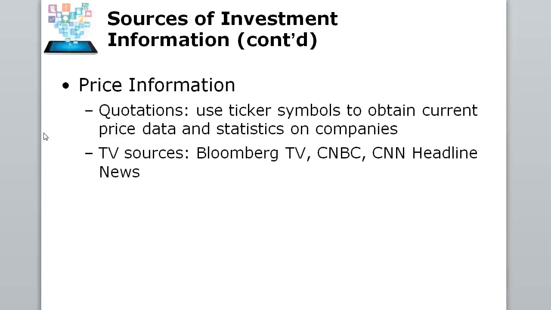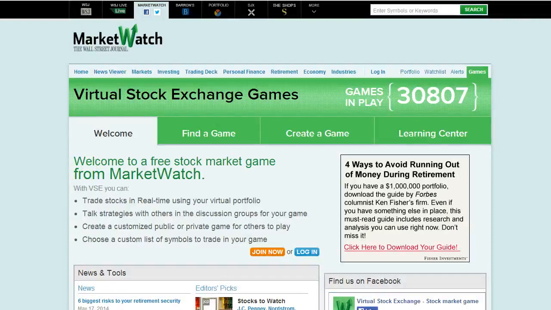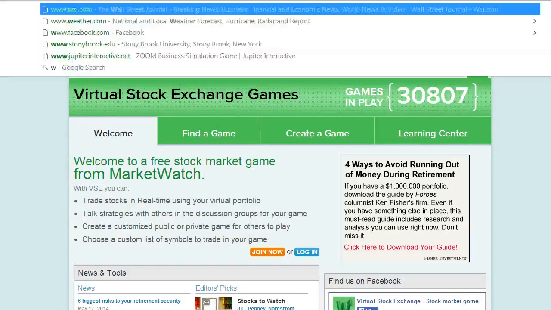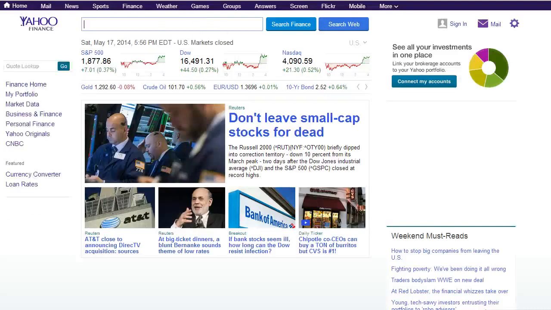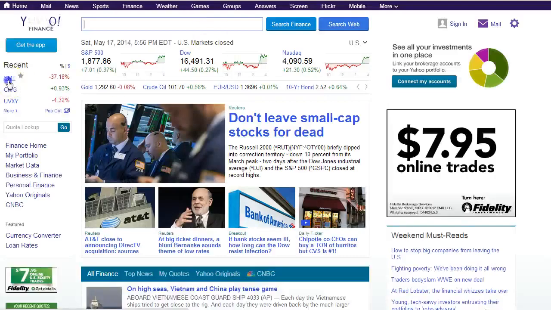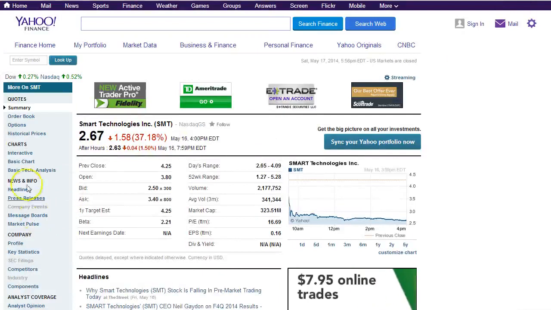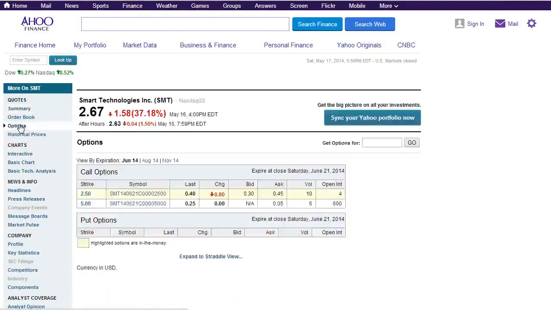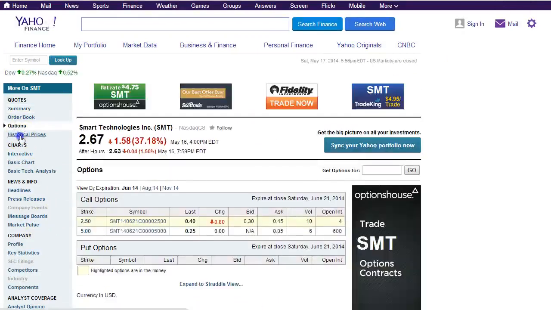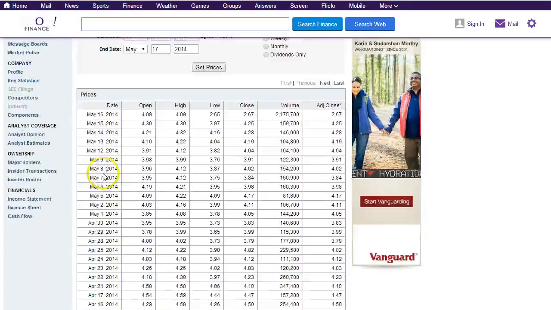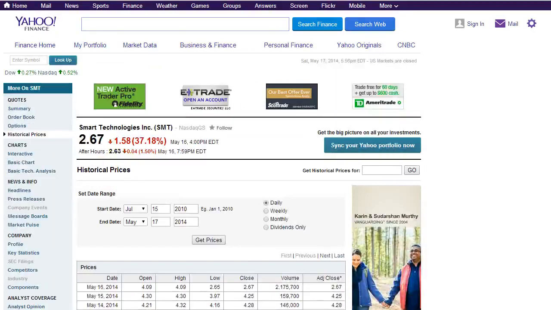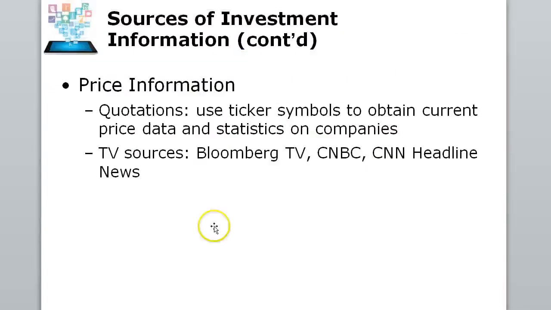As far as price information, trying to find buy and sell quotes, that's best done, of course, on Yahoo Finance. MarketWatch will do it as well. Yahoo Finance is an area where you can get stock quotes very easily. And not only stock quotes, you can also get option quotes on stocks here, and historical prices on where the stock has been. So there's a lot that you can do here in Yahoo Finance.